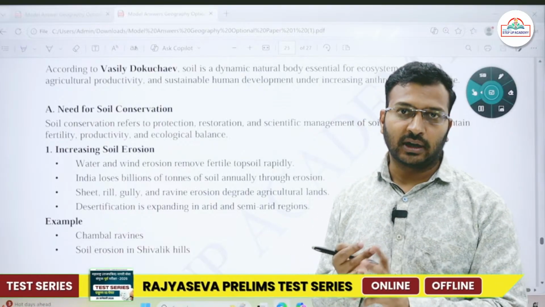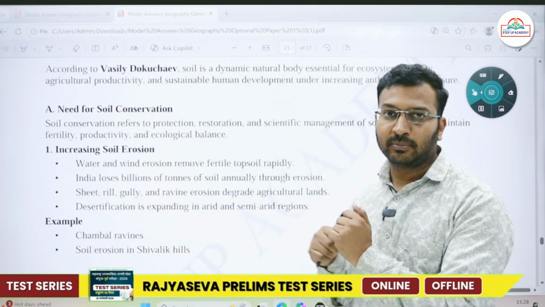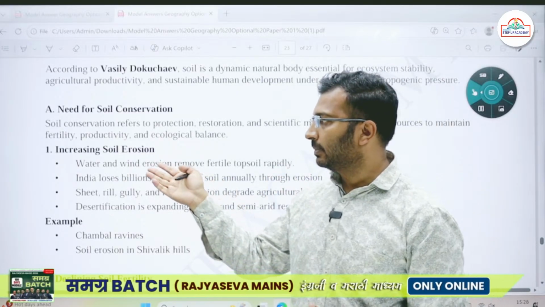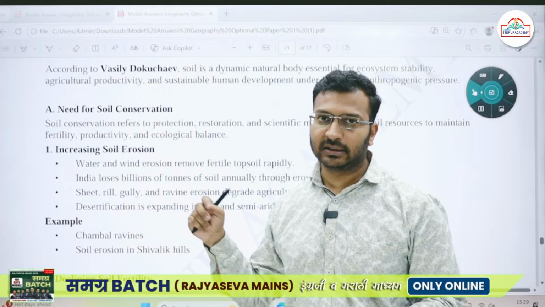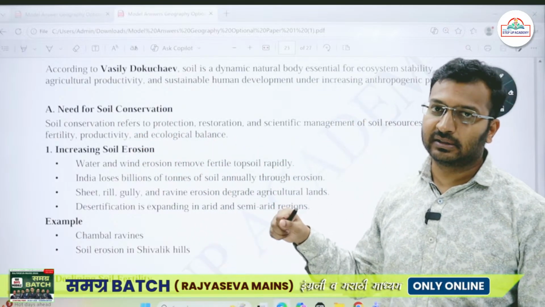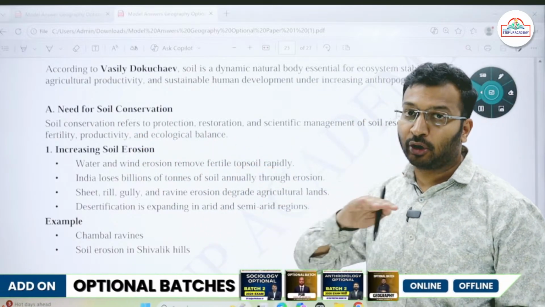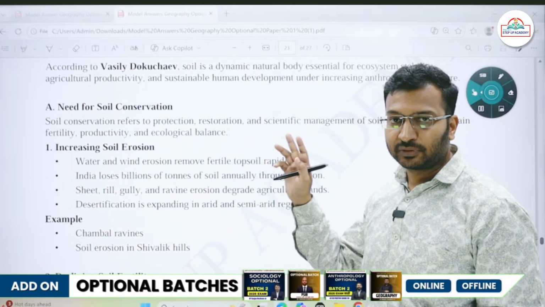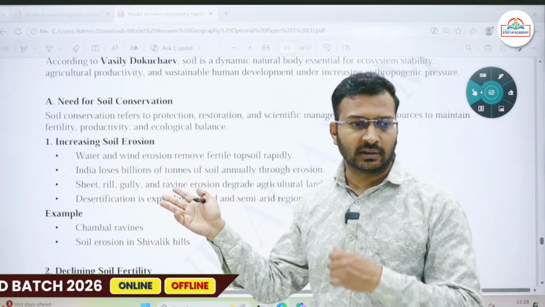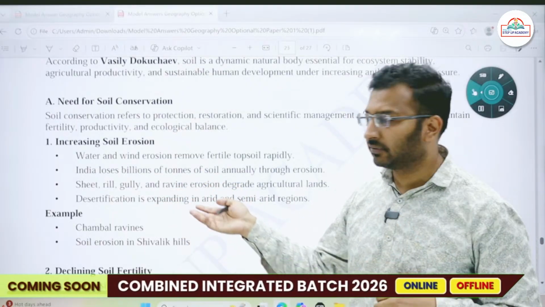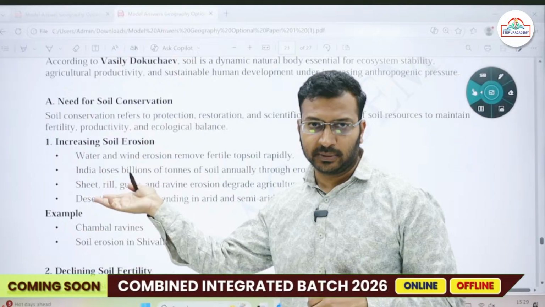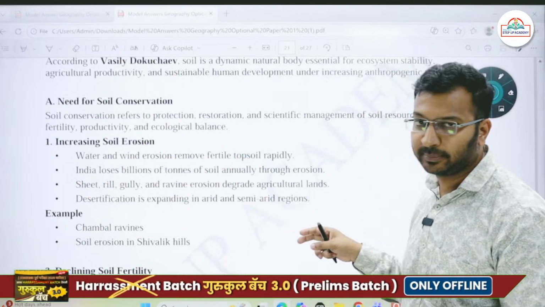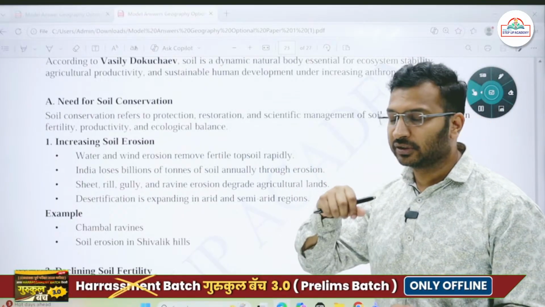Because of the water and the wind action, we now will be having monsoon season, and because of that there will be floods at some places. So there will be water and wind erosion taking place, because of which the soil gets affected. Okay, the organic topsoil upper layer gets washed away, and India loses billions of tons of soil every year. So in some dry areas there will be sheet erosion, there will be rills getting formed in the Chambal area, there will be gully erosion taking place in the southern part of the Shivaliks and all.